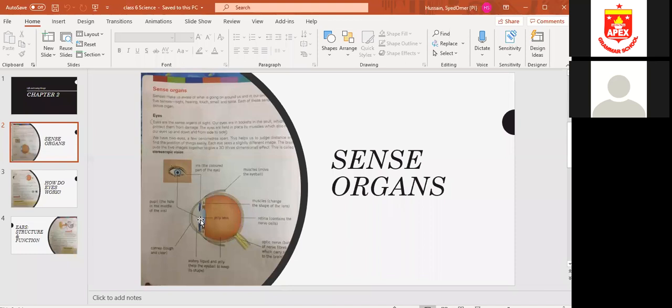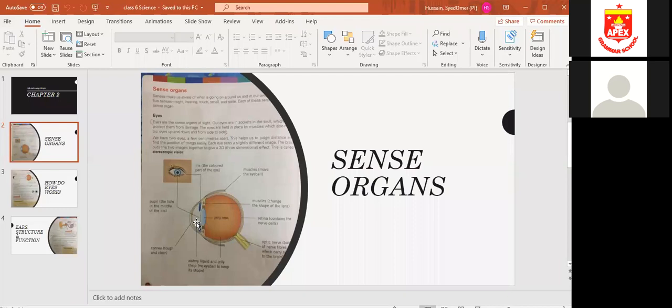Now on the front we have the eyeball and the pupil or the iris, and at the back of the pupil there is a lens. Now you can see that over here is the lens, and this is the watery liquid and jelly. It helps the eyeball to keep its shape.